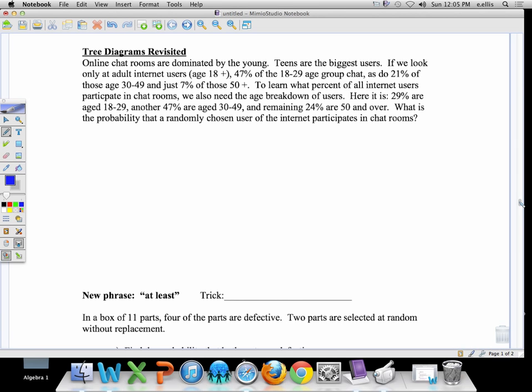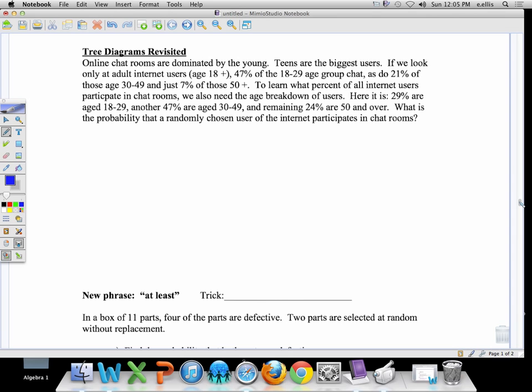If we look only at the adult internet users, those are people 18 and older, 47% of the 18 to 29 age group chat, as do 21% of those age 30 to 49, and just 7% of those 50 and older. To learn what percent of all internet users participate in chat rooms, we also need the age breakdown of users. Here it is. 29% are aged 18 to 29, another 47% are aged 30 to 49, the remaining 24% are 50 and over. What is the probability that a randomly chosen user of the internet participates in chat rooms?